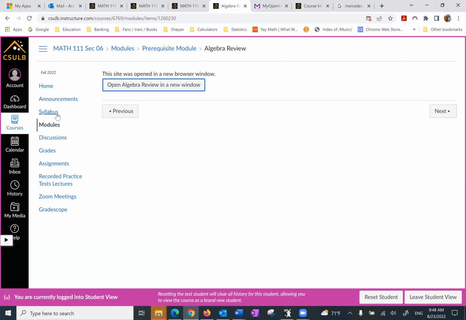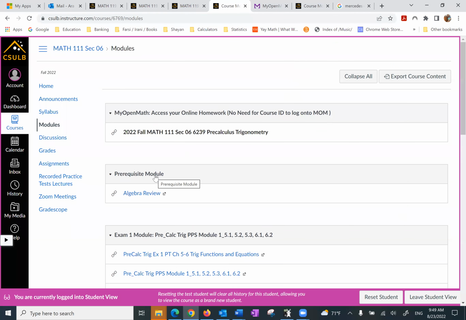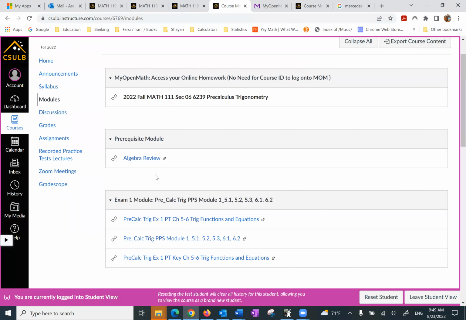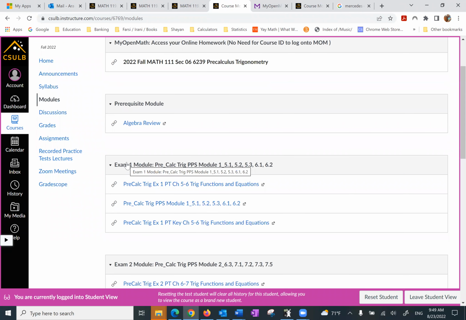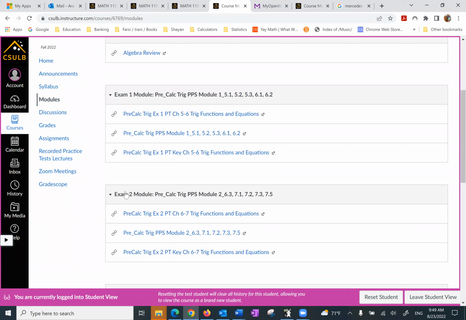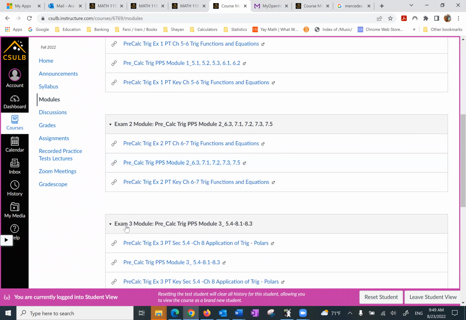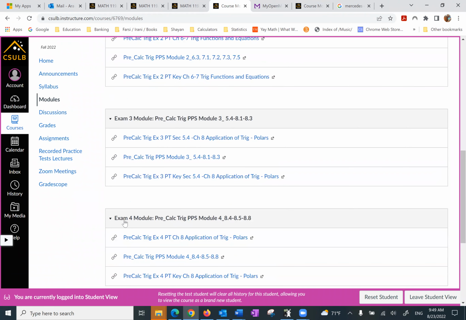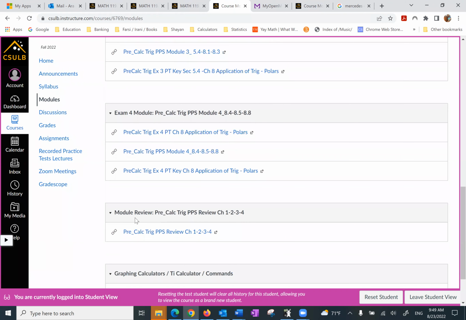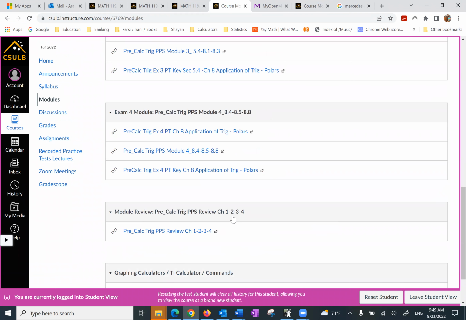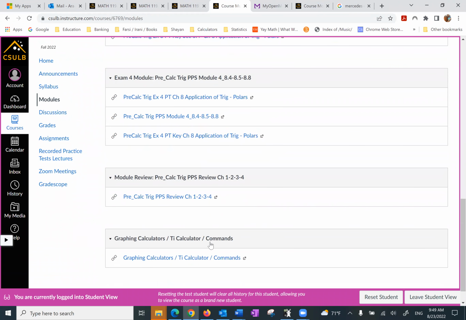So I have called this the prerequisite module. We have exam 1, exam 2, exam 3, exam 4 modules. Those are the modules we cover. And then we have the module review. I'm going to discuss that also in a moment, and a graphing calculator.